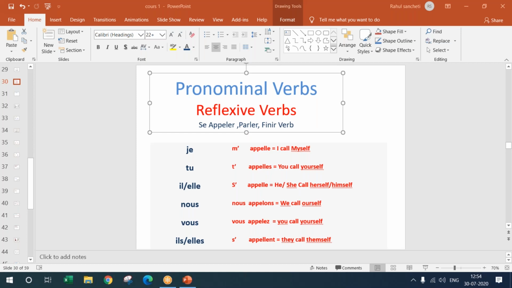So right now, just remember you are not using the être verb when you say I am Rahul. We always use a reflexive verb, that is "s'appeler," and the sentence would be "je m'appelle," I call myself. And when I say you are students, I would say "tu t'appelles étudiant," you call yourself student.